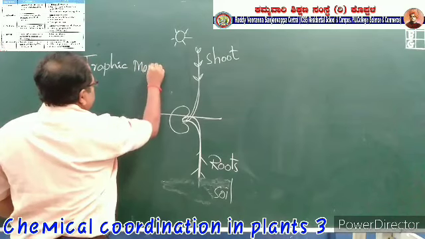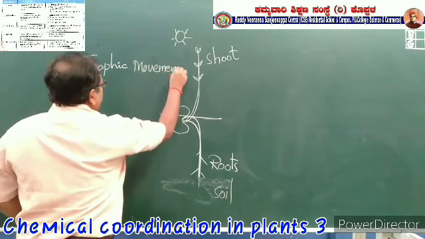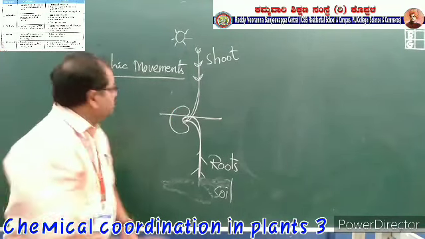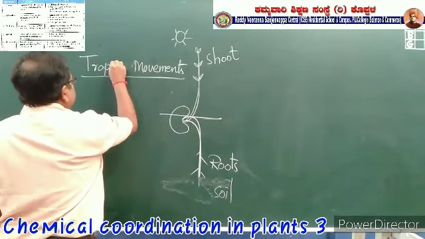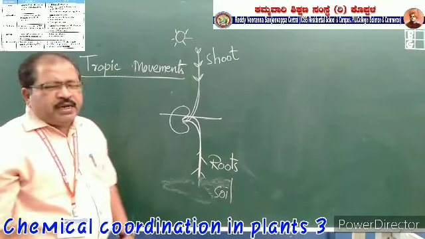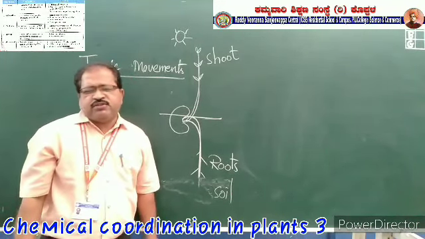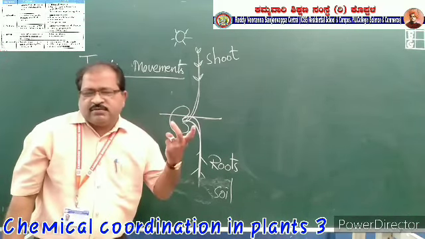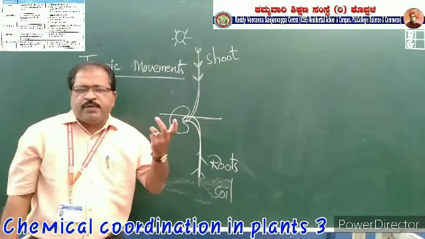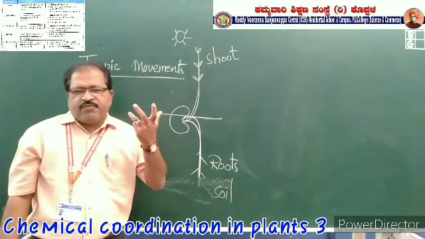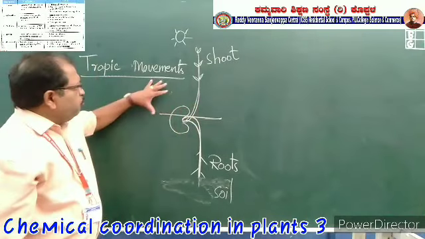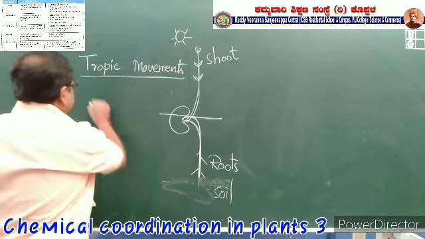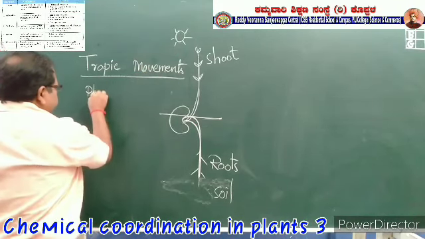Trophic movements. Today our topic is trophic movements. The word trophic is taken from the Greek language, and the meaning of trophic is turn. Okay. So among these trophic movements, the movement toward the sunlight is phototropism.